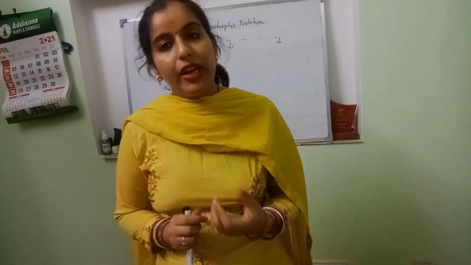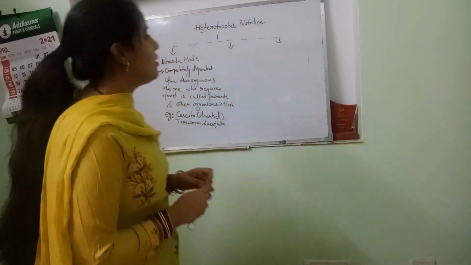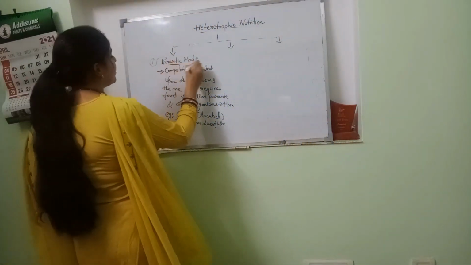There are many others, like symbiotic, and many other insectivorous plants that get their nutrition by the heterotrophic mode of nutrition. There are scavengers too, but now we have to discuss only three modes. Number one is the parasitic mode. A very small part of this is given.